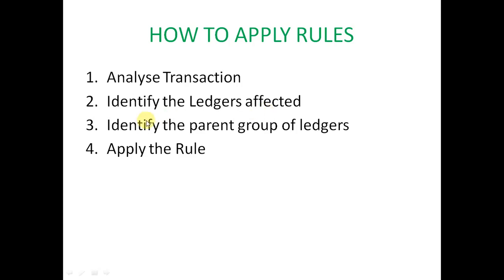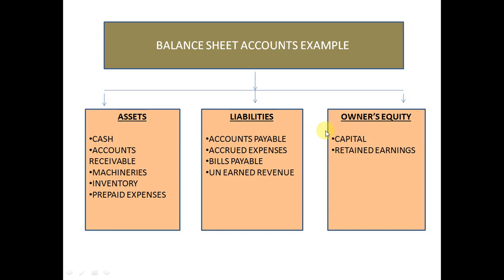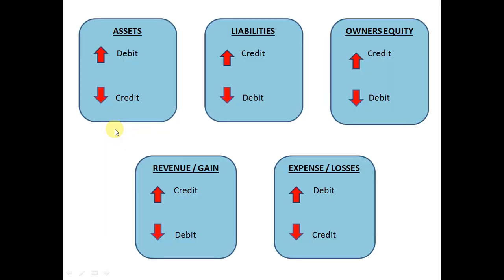So now we have to identify the parent group of ledgers. We'll go to the sheet. Fixed assets like machineries, furniture and all will come under the assets head only, and the second ledger is cash, that also is coming under the assets head. So we only have to look at this assets head. What is the assets head saying? Whatever is increasing, you should debit it.